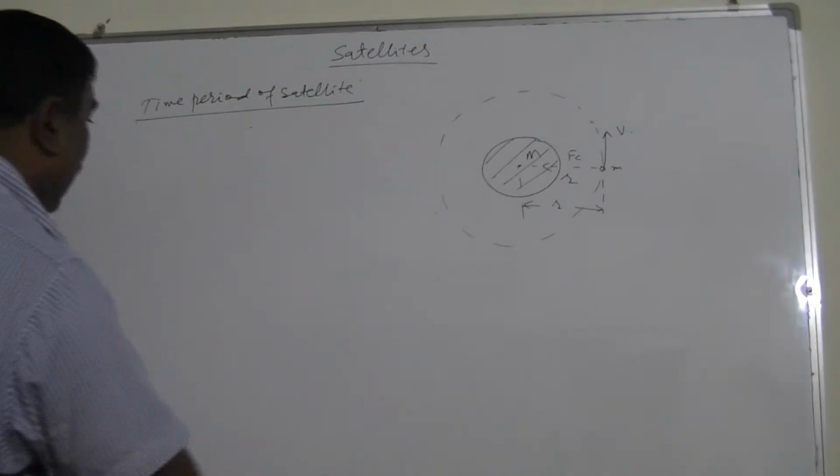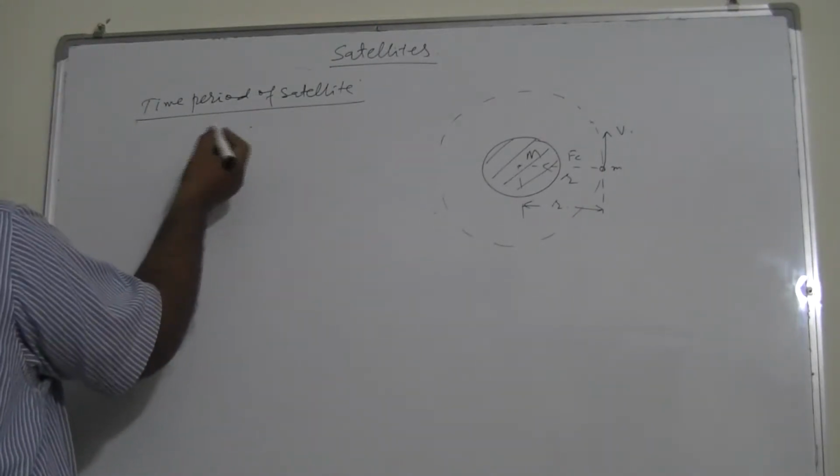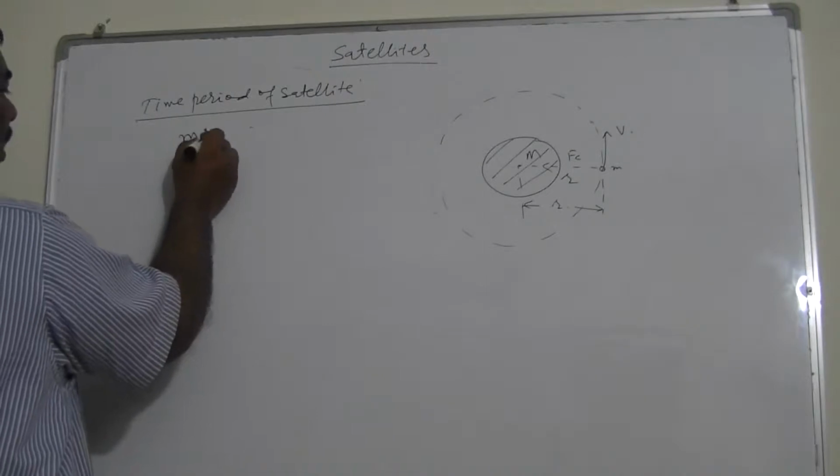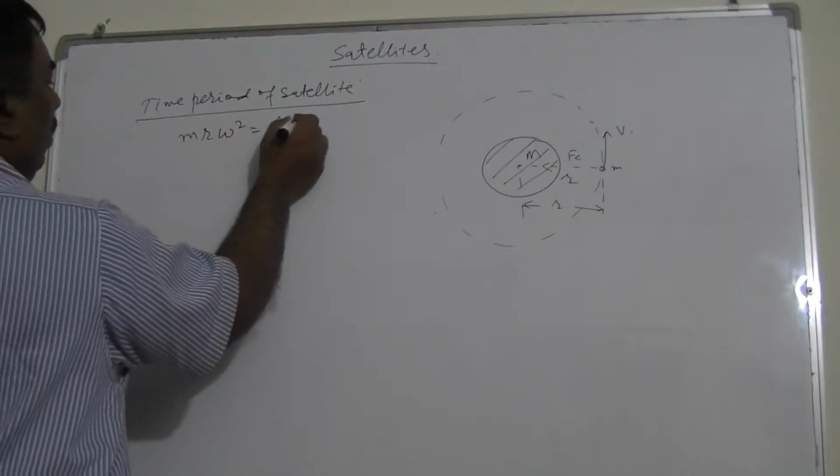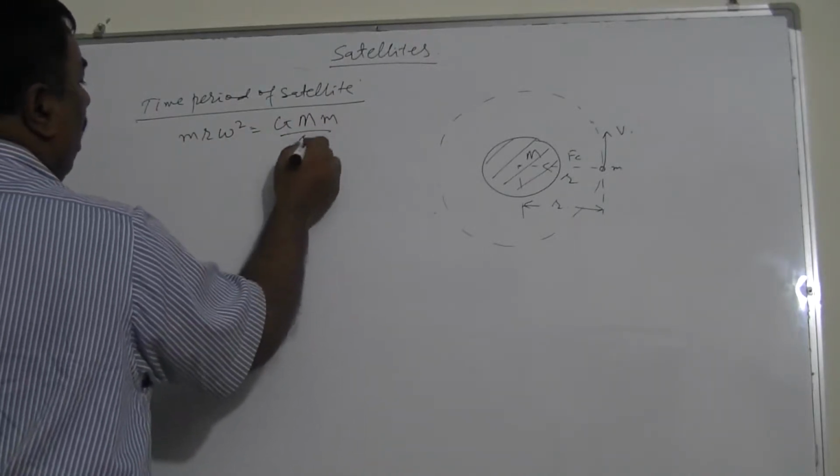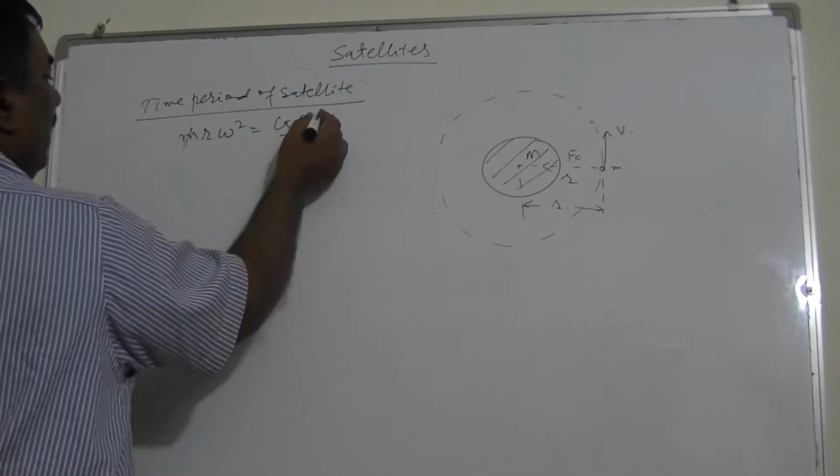The key is again to go to the golden equation. mr omega square is equal to GMm upon r square. So this m is cancelled.